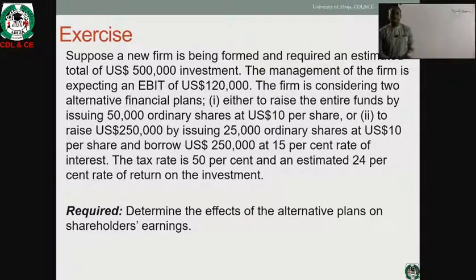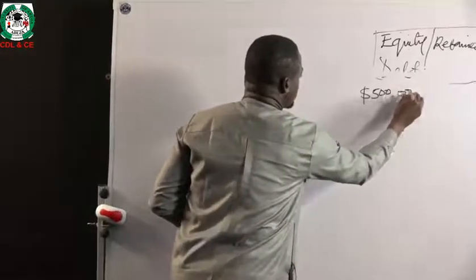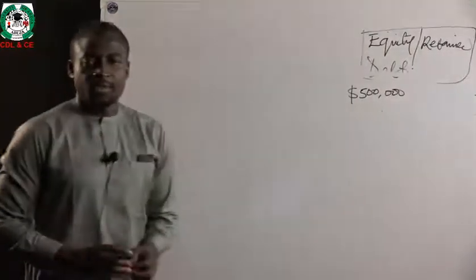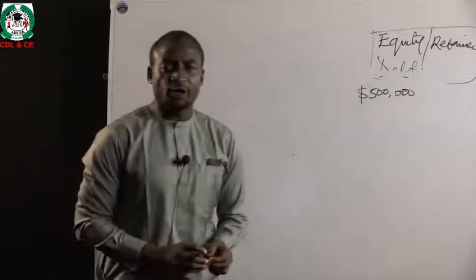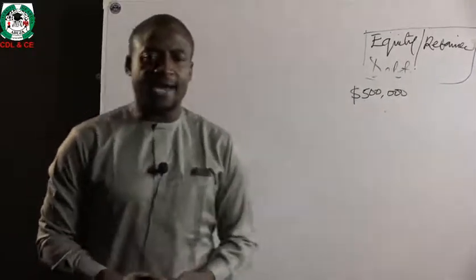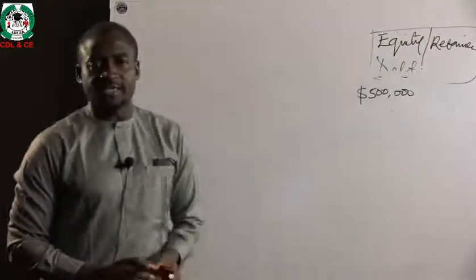This next exercise says that suppose a new firm is being formed and requires an estimated $500,000 investment. Remember, it's a new firm and they require $500,000. The management of the firm is expected to earn earnings before interest and tax, which is EBIT, of $120,000.